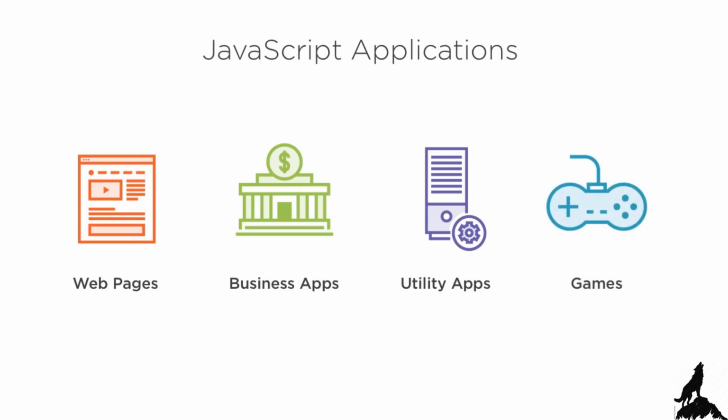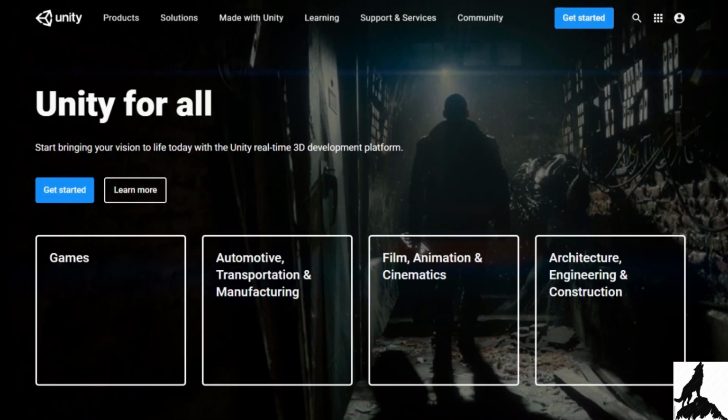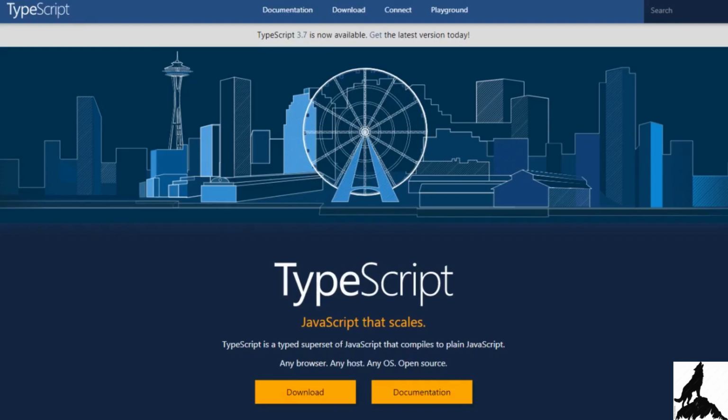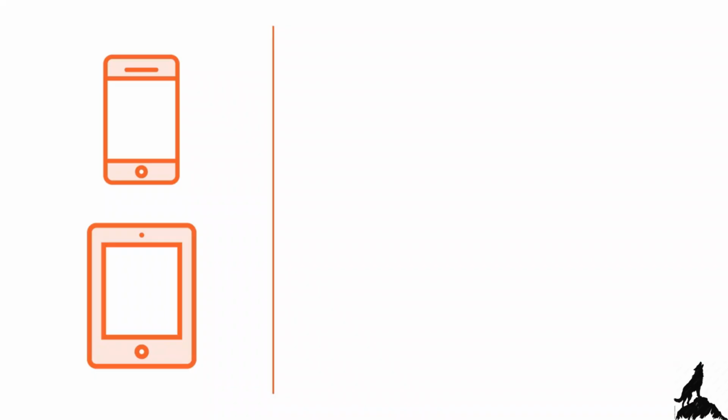Games can be created with JavaScript as well. You may have heard of Unity, a popular game engine for 3D and 2D games. JavaScript is supported as a programming language for this engine. For large business applications, JavaScript is popular and has been embraced by a scalable language called TypeScript. This language is a superset of JavaScript, so you'll need to understand JavaScript well in order to write large-scale business applications and other software using TypeScript.